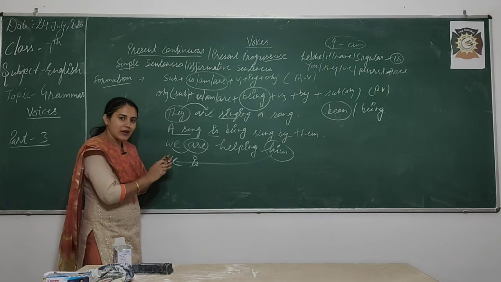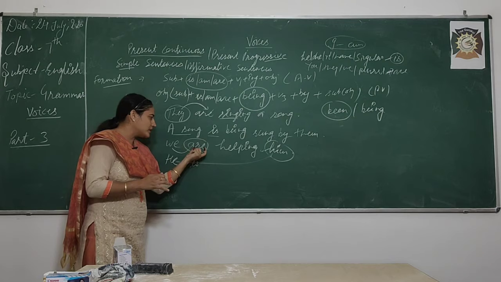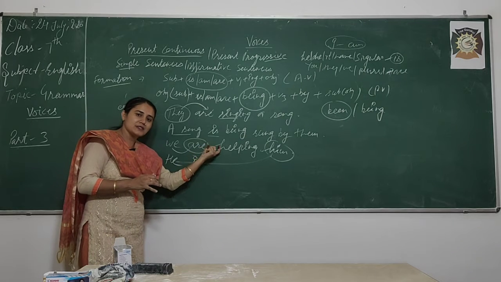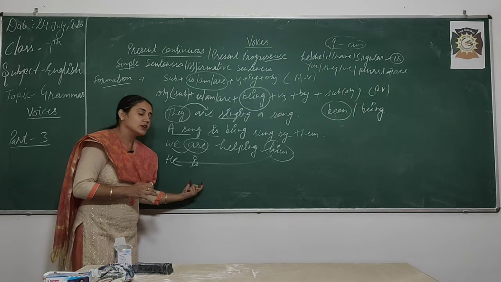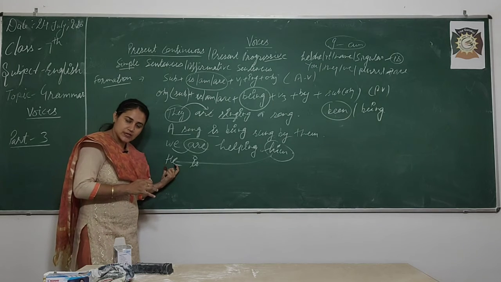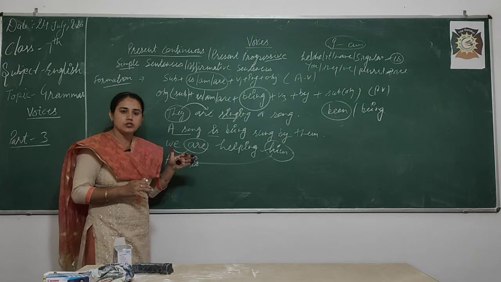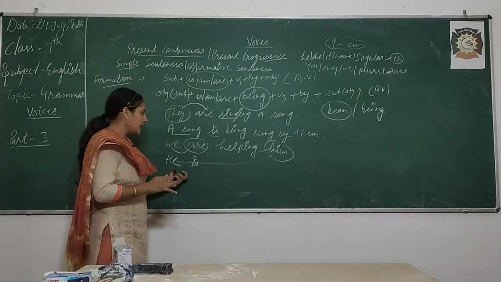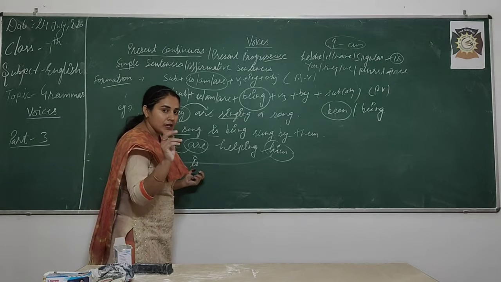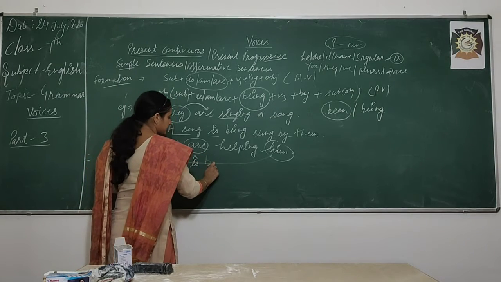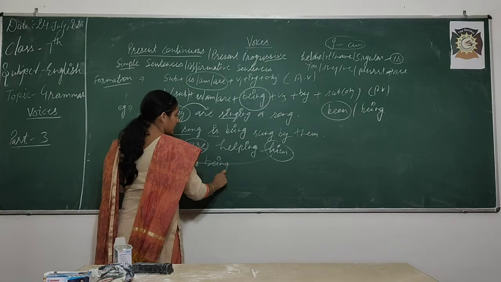Okay. But you have the habit to just copy this particular helping verb from active voice to passive voice. No. You should not do like this. You have to focus on your subject and then try to use the helping verb according to the subject. Okay. He is. Then what do we have to add? Being. Very good. He is being.